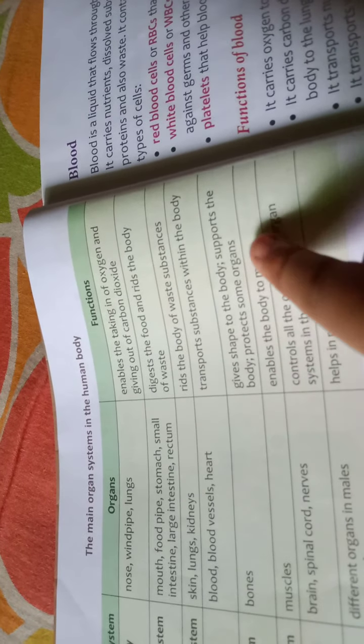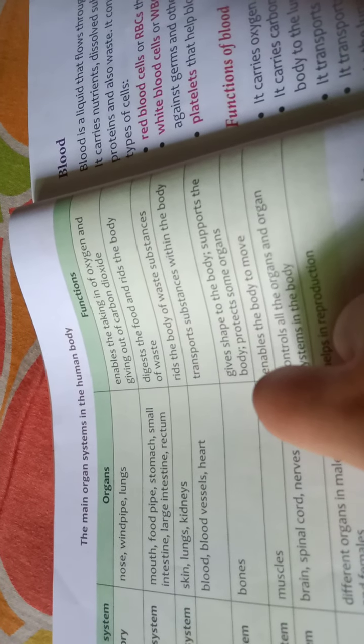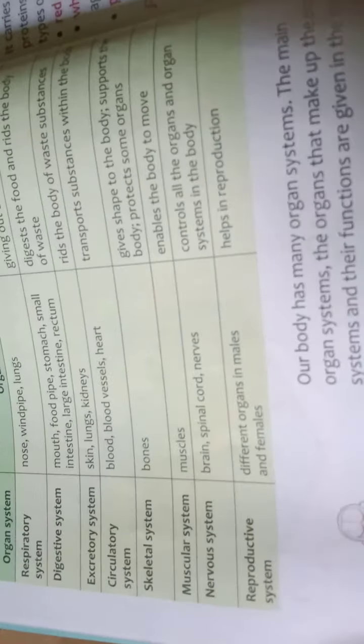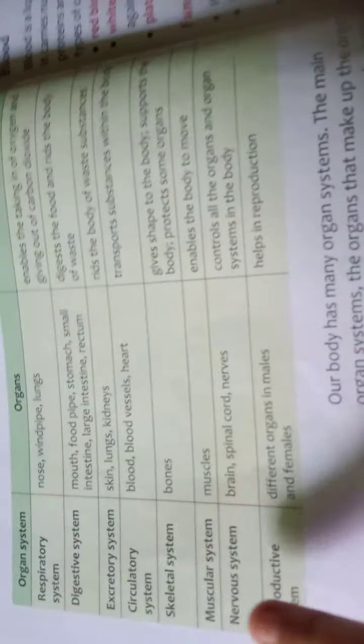It protects some organs, like the brain, heart, and lungs. The heart and the lungs are protected by the rib cage. If we do not have the rib cage, then the heart and other soft organs like the lungs would be destroyed very easily. So they are trying to make us understand this.